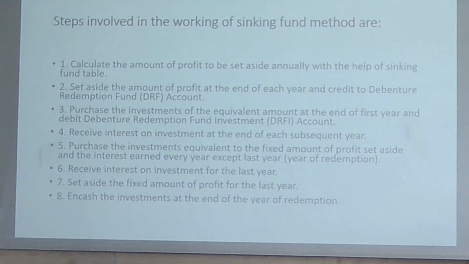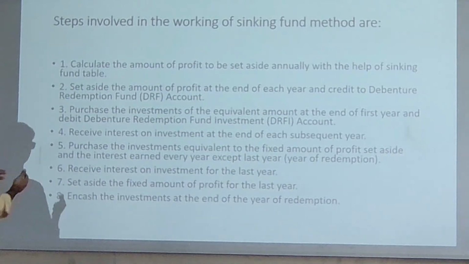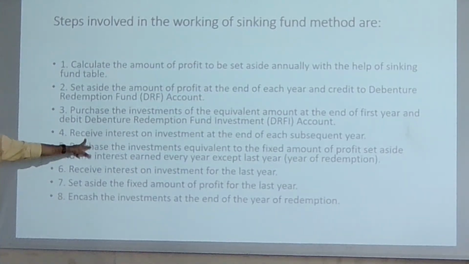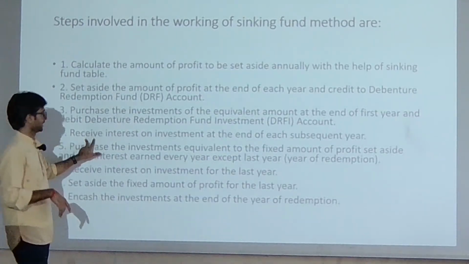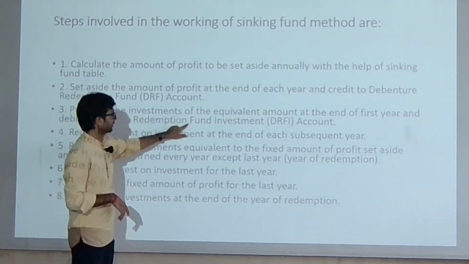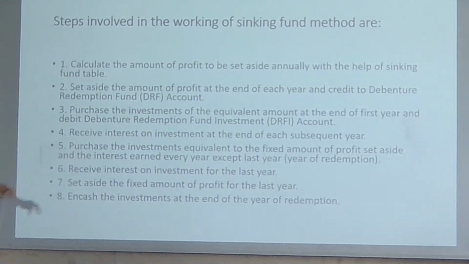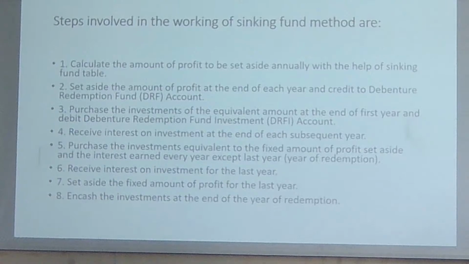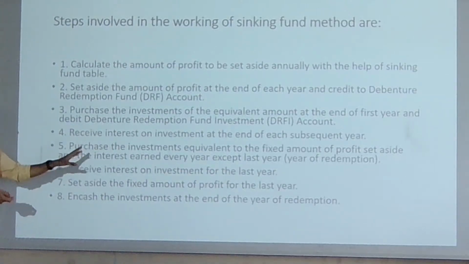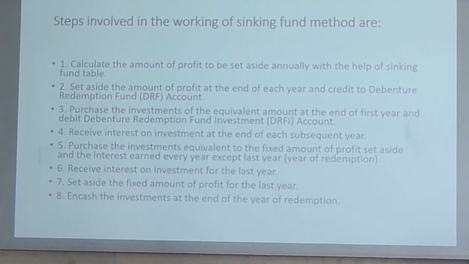And this is the first year debit debenture redemption fund investment account. And each and every year you are going to use this kind of method here. Received interest at the end of the subsequent year. We saw this in the last slide also, but we had not used this word there, I think, debenture redemption fund investment. You can see here the purchase of the investment equivalent to the fixed amount of profit set aside, interest and every year except the last year, because at that time we have to pay. Okay, so except the last year.